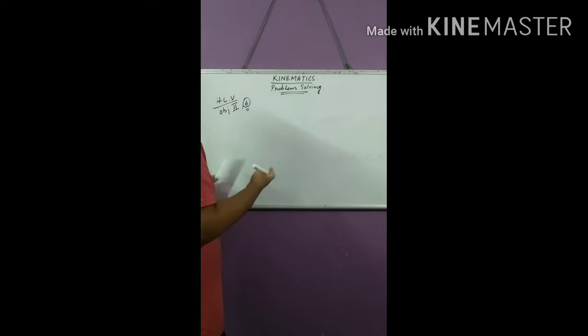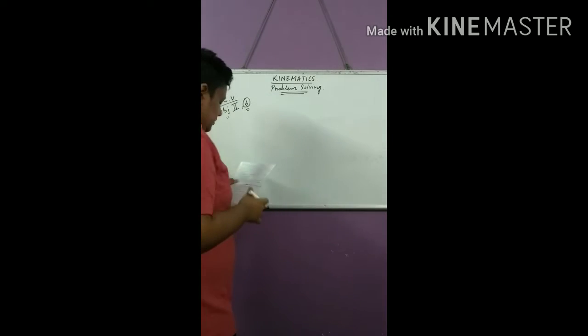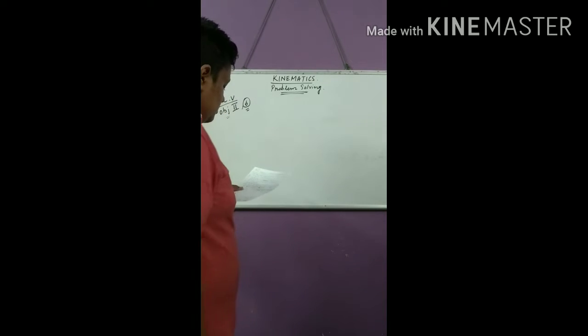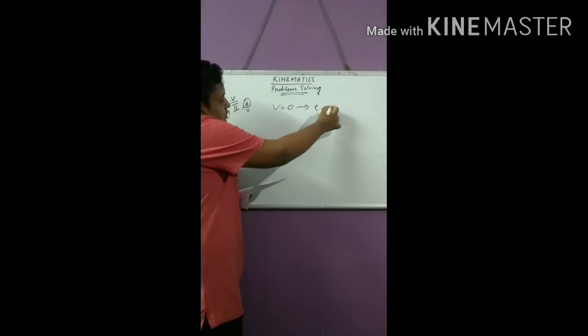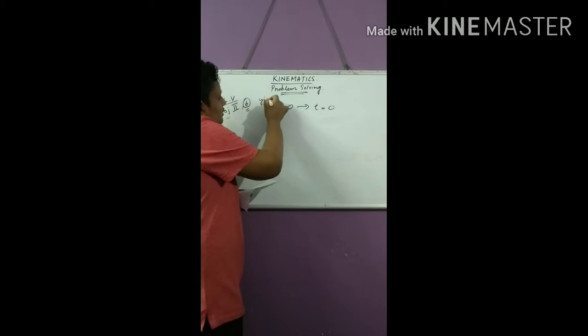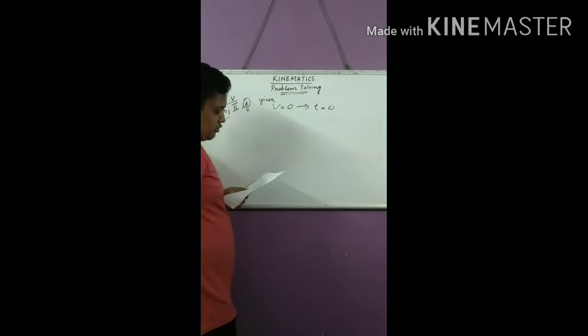The first question is from H.C. Verma Objective Type 2, question number 6. So what is the question? In the question it is said the velocity of a particle is 0 at t equal to 0. So v equal to 0 at t equal to 0. It is given. And there are four options.